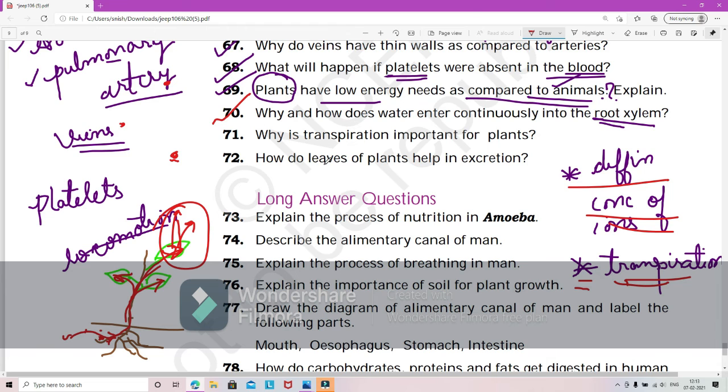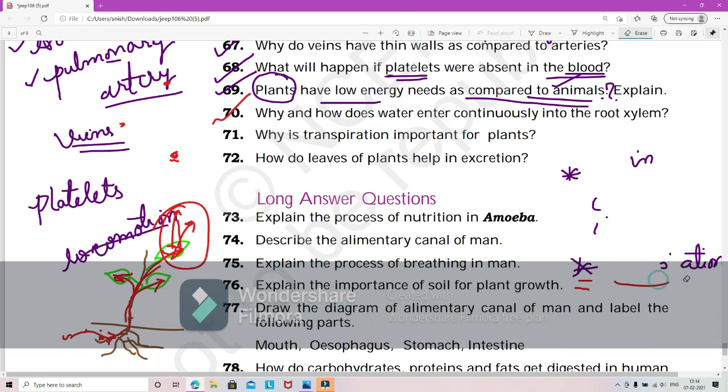71st question, why is transpiration important for plants? Yes, now only we have discussed one reason of it. The main two reasons are: one is that it helps in the flow of water.